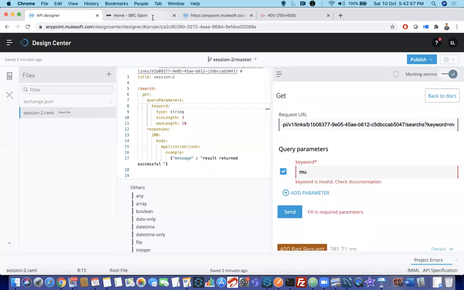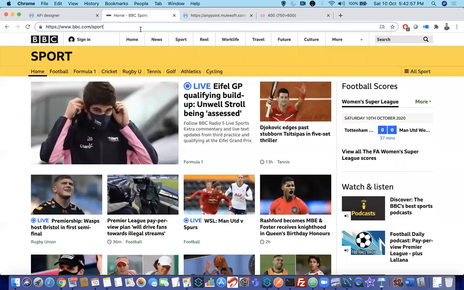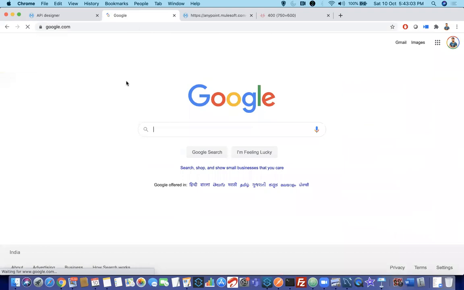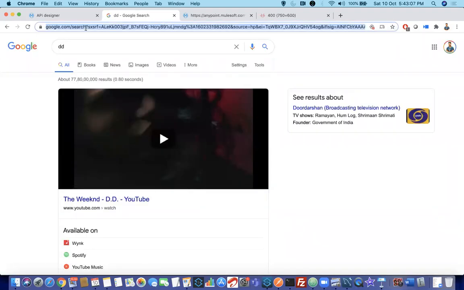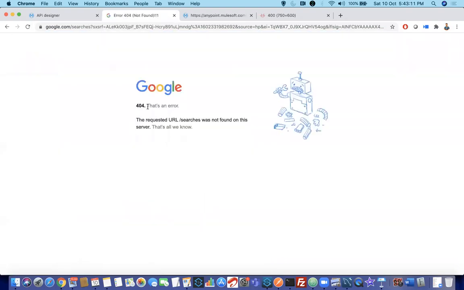Before that, I will go to google.com and type search. Here in place of search, I'll give searches. It will say 404 Not Found, because the requested URL searches was not found, since they haven't designed for that.